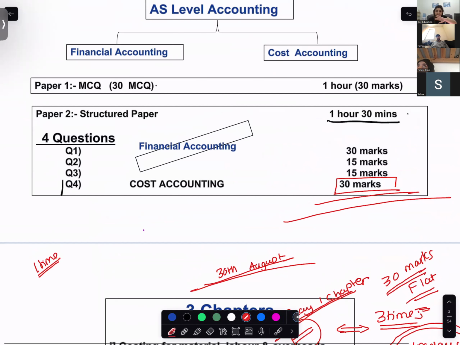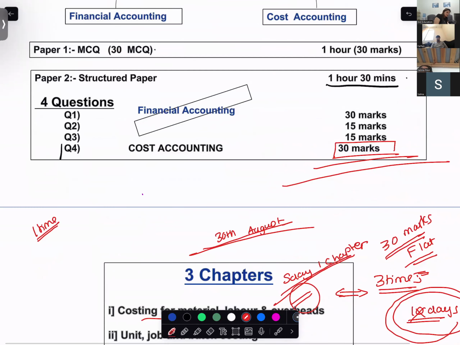Am I very clear? Very clear, miss. That is why I focus a lot on absorption and marginal. Okay. Now let's talk about the first 3 questions.